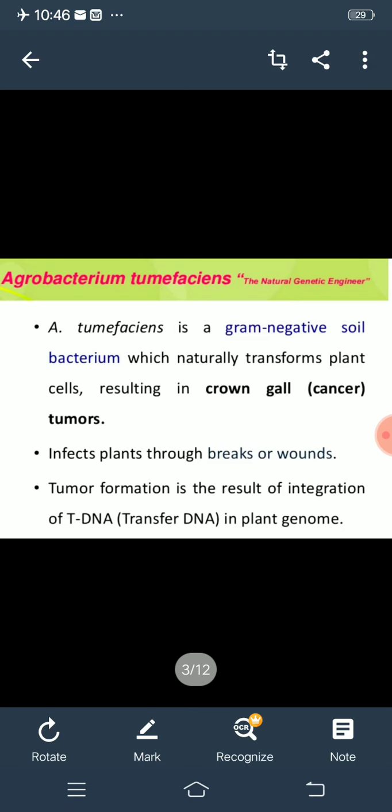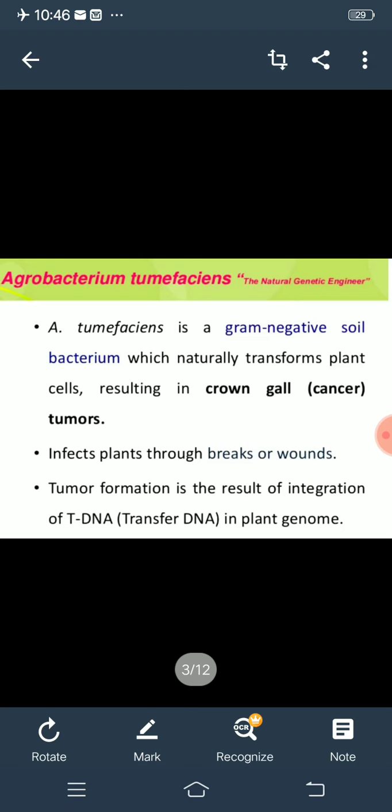So this Agrobacterium tumefaciens is one type of soil borne gram negative bacteria. This bacteria has its own DNA with it, okay, its own chromosome, and it also has a plasmid. Plasmid means what? Extra chromosomal DNA. The name of that plasmid is Ti plasmid. T means tumor, I means inducing, so it is a tumor inducing plasmid. Okay, on that plasmid a particular gene is present, and the name of that gene is tDNA.